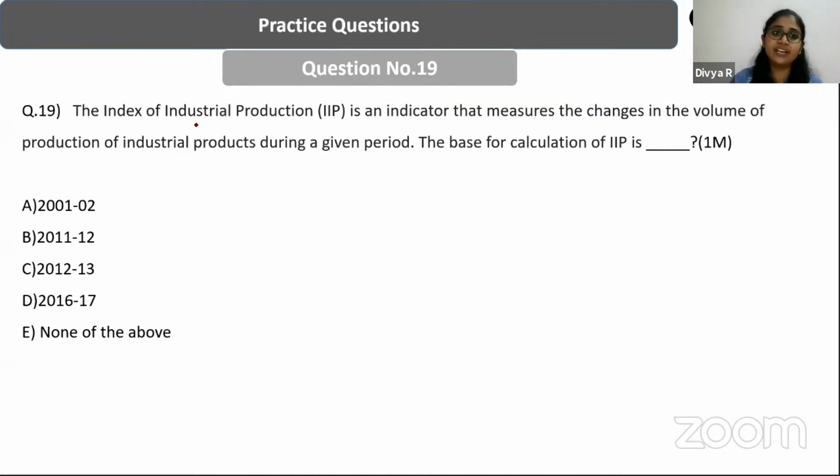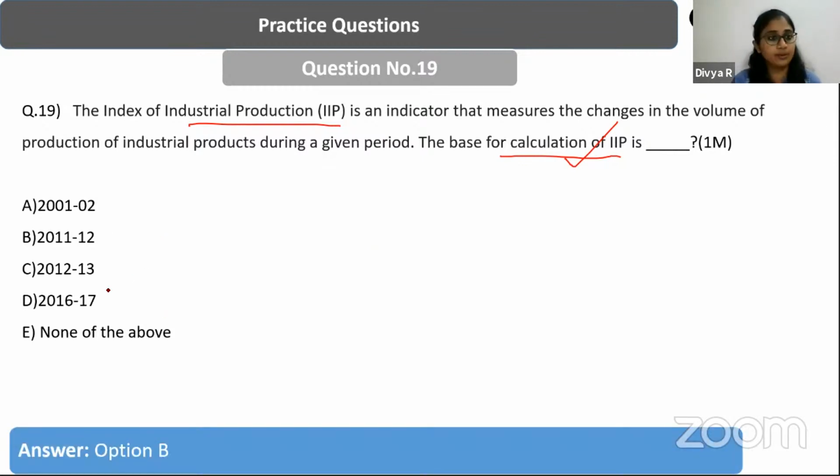Next question, the index of industrial production is an indicator that measures the changes in the volume of the production of industrial products during a given period. The base for calculation of IIP or index of industrial production is dash. So what is the current base of index of industrial production? 2001, 2, 11, 12. Yes, simple 11 and 12, right? Recently there was an index for which the base year has changed, and it is CPI industrial workers, for which the base year has been changed to 2016, 2017.